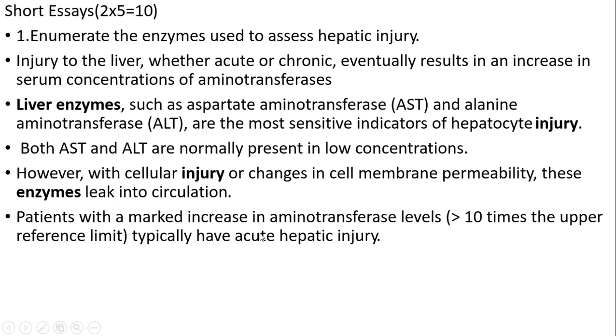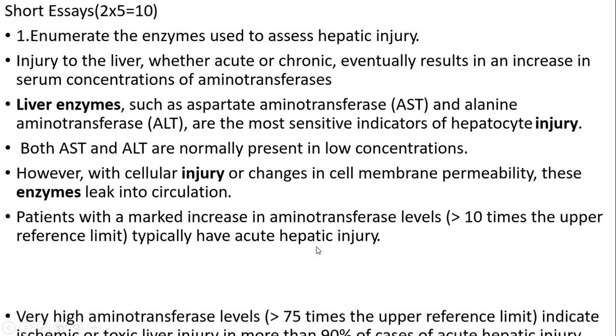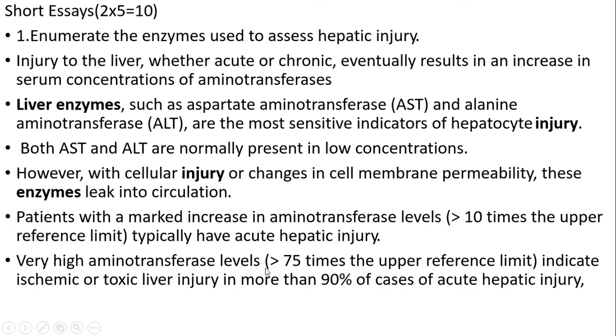Patients with a marked increase in aminotransferase levels typically have acute hepatic injury. Very high aminotransferase levels, that is, more than 75 times the upper reference limit, indicate ischemic or toxic liver injury in more than 90% of cases with acute hepatic injury.